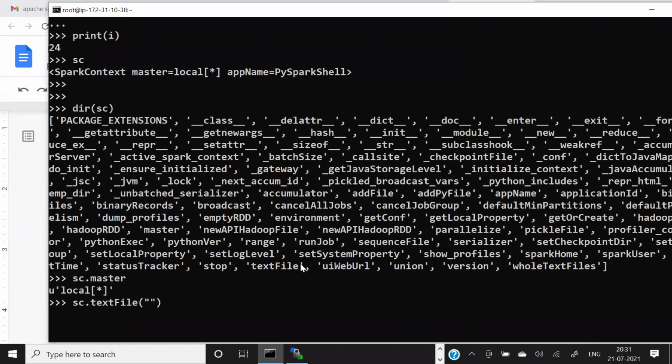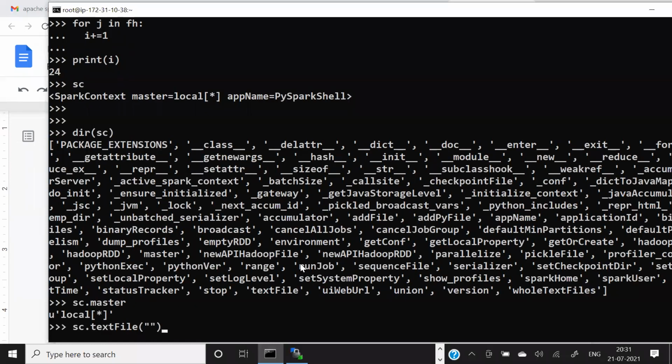Okay, we can give the file. Now the beautiful thing, guys, about the text file is that this text file is a function, and this function supports all the protocols. If I look at an S3, you give the S3 bucket name. If I look at an HDFS, give the HDFS master location. Or if I look at it locally, you can give the file protocol. So just one function, and you have the capability to get the data from any of the storage that Spark supports. So just one function, and you will have connectivity.